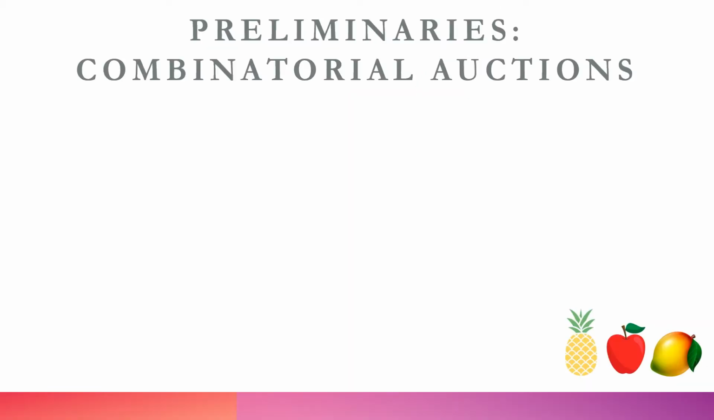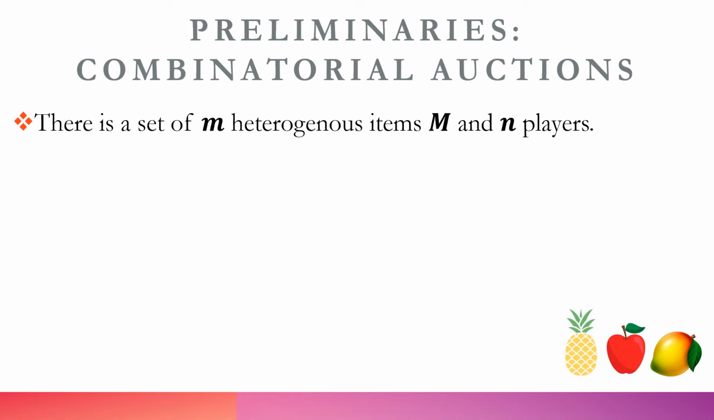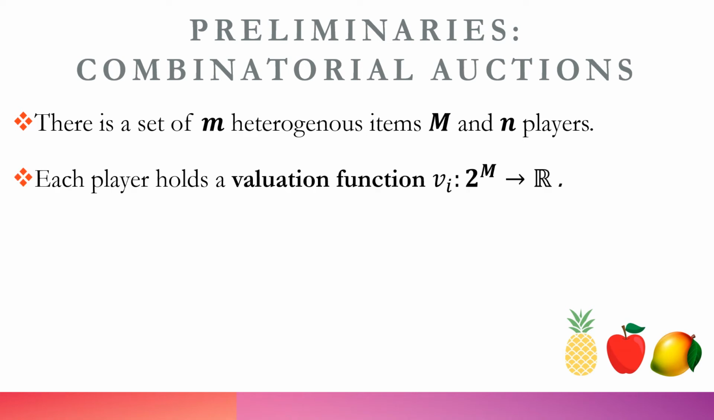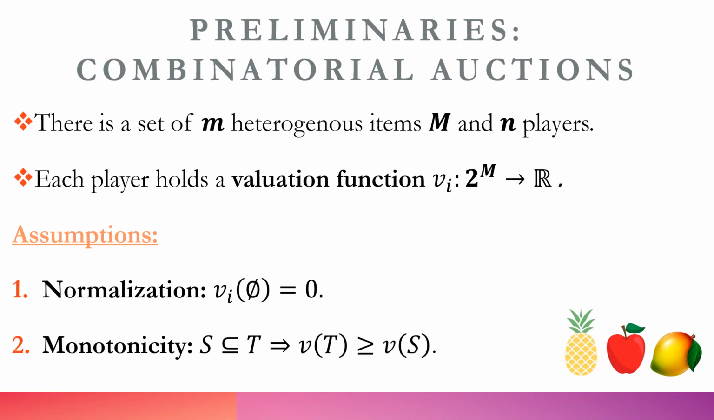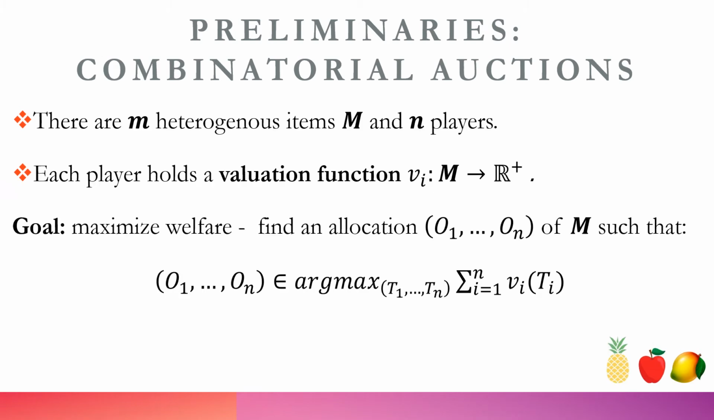For most of the talk, we focus on the setting of combinatorial auctions. In a combinatorial auction, we have m heterogeneous items and n players, where each player holds a valuation function that specifies its value for every subset of items. We assume that the valuation functions always satisfy that the value of the empty bundle is 0, and that if one bundle T contains another bundle S, then the value of T is larger than or equal to the value of S.